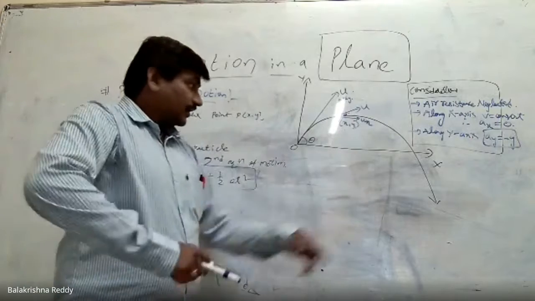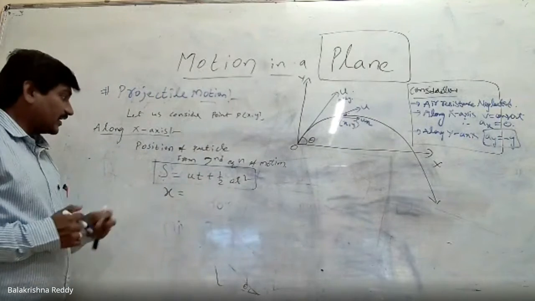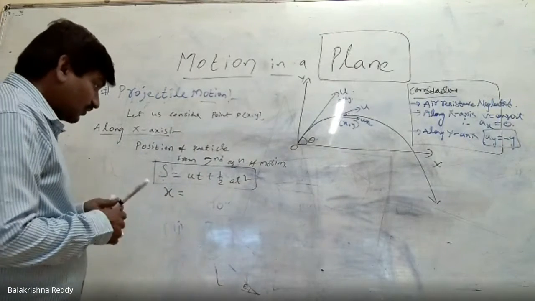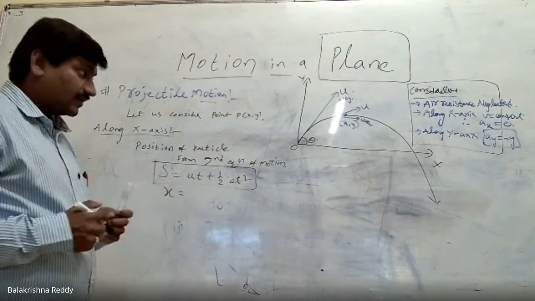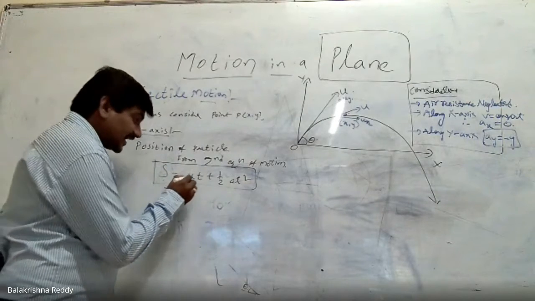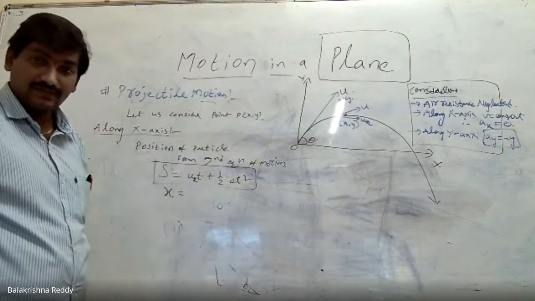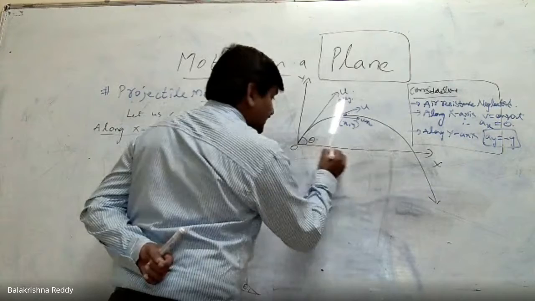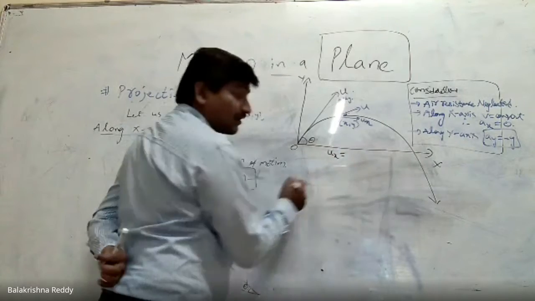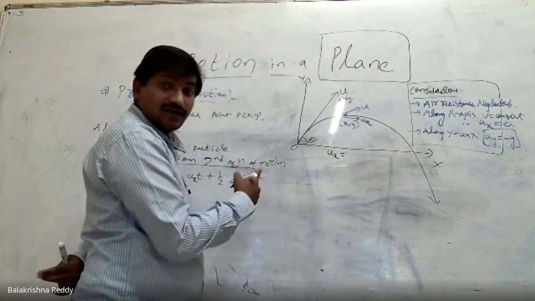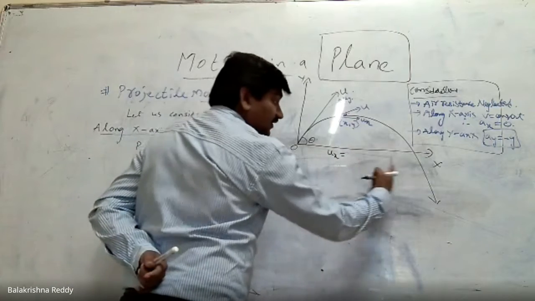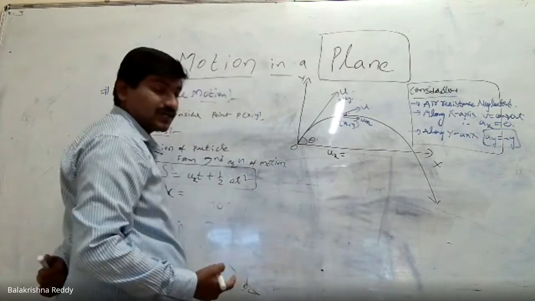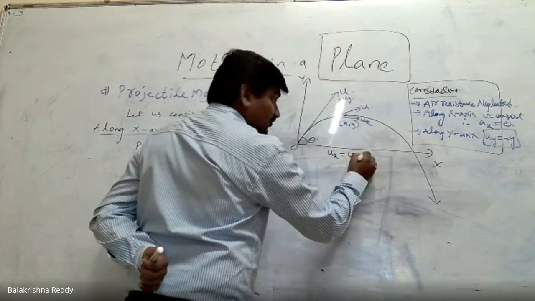Now let us come back to the position. So u into t. Here u stands for ux, along the x-axis, indicating the magnitude of the velocity vector along the horizontal direction. ux equal to u cos theta.